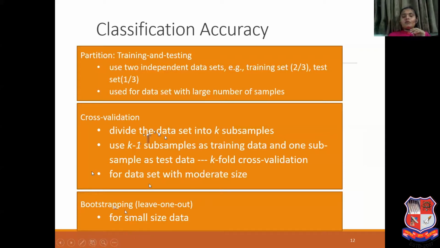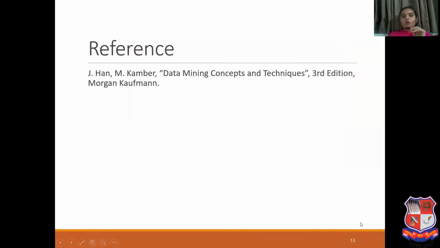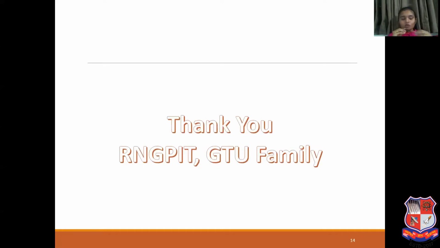You can even use bootstrapping, leave one out. For small size data, we take one subsample out and use the others for training. That is bootstrapping. As a reference, I have used the Han and Kamber book, Data Mining: Concepts and Techniques. So overall in this lecture, in classification, we have seen the Bayes classification method.